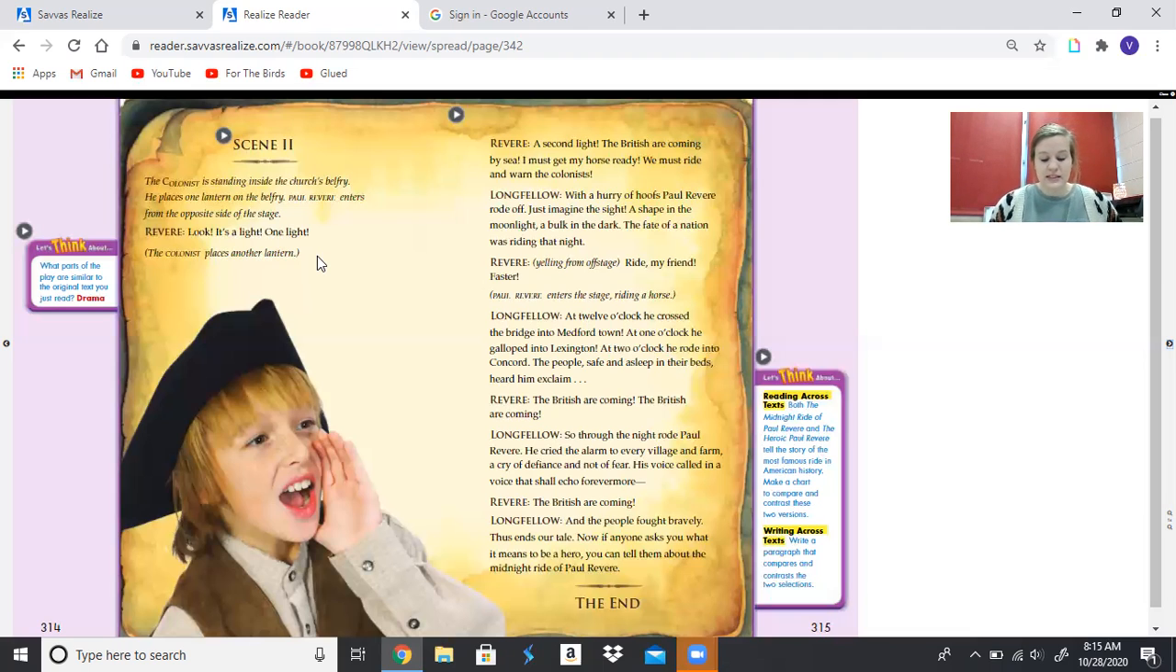So on page 315, why does the author include a narrator in the play? And we talked about Longfellow as our narrator. Why does he include Longfellow in what he says? That's right, guys. The author's trying to give you background information that's not dialogue, which is characters talking to one another. If we didn't have what Longfellow was saying, like especially right here, at 12 o'clock he crossed the bridge into Medford town. At 1 o'clock he galloped into Lexington. At 2 o'clock he rode into Concord. We wouldn't know what Paul was doing because people aren't necessarily talking in the play during that time. So without a narrator to tell us what was happening, we wouldn't know what was happening, right?